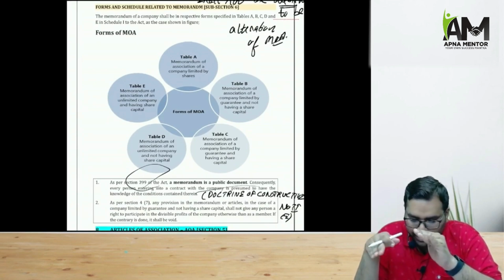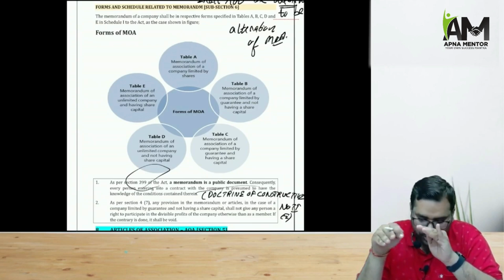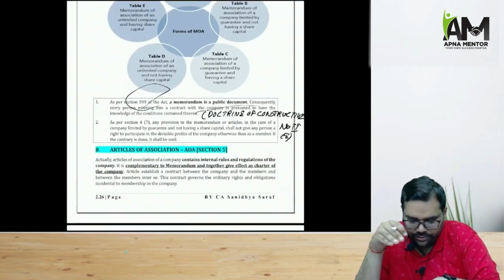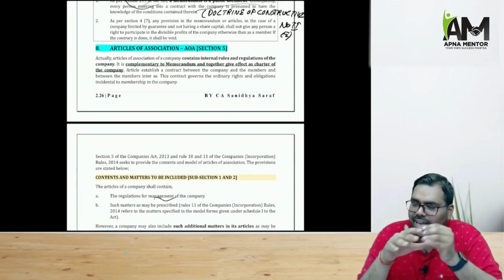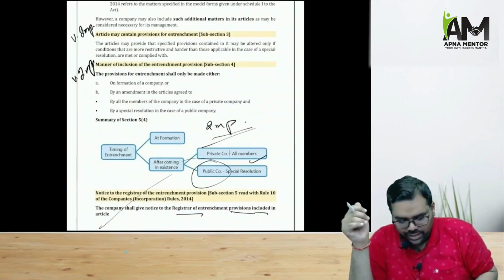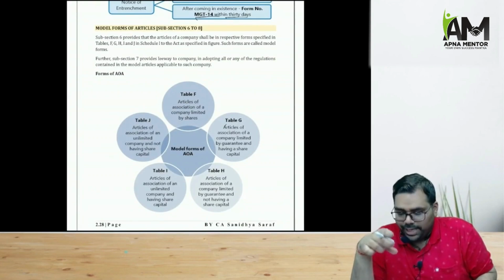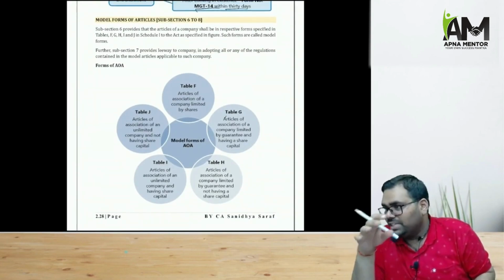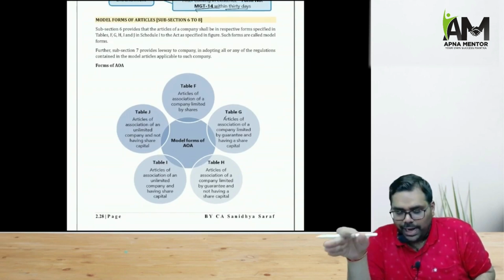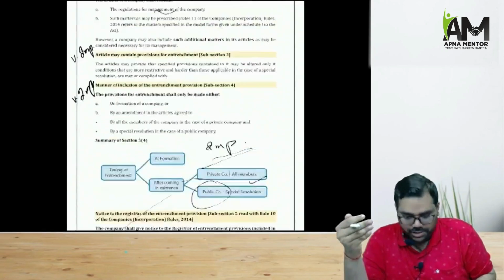Then unlimited company. Unlimited company not having share capital, unlimited company having share capital. So table D, unlimited company not having share capital, table E, unlimited company having share capital. Similarly, if we talk about articles of association, they have their own tables, the own model form of articles. Table F, G, H, I, J. Either the companies can adopt all the regulations from this table, or the company may adopt their own regulations.